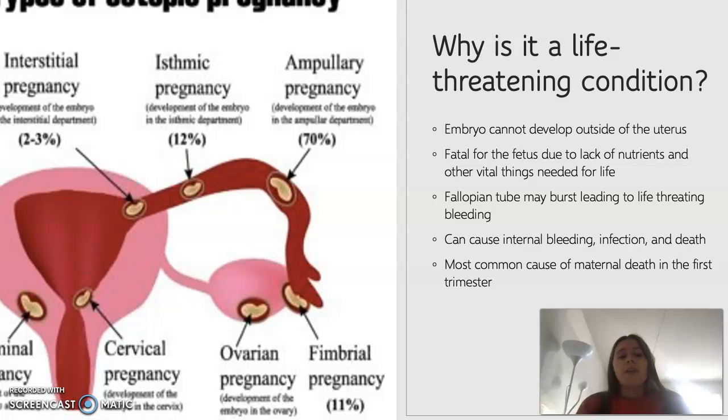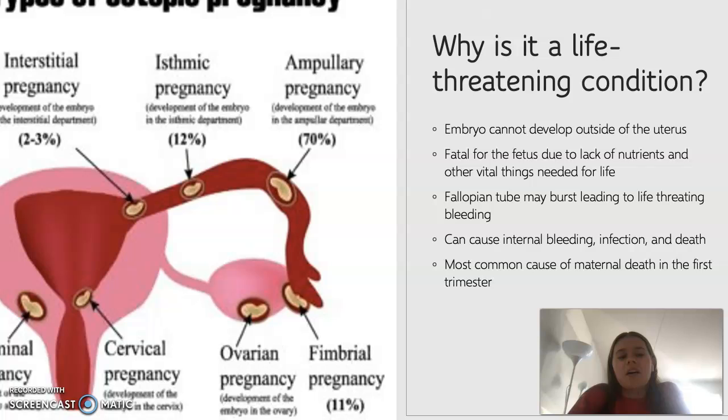And on the image to the left here, we have some places where the embryo can implant in an ectopic pregnancy. About 1% of ectopic pregnancies occur in the abdominal region, so the embryo implants basically outside of the reproductive system altogether. There are also interstitial pregnancies and ischemic pregnancies.